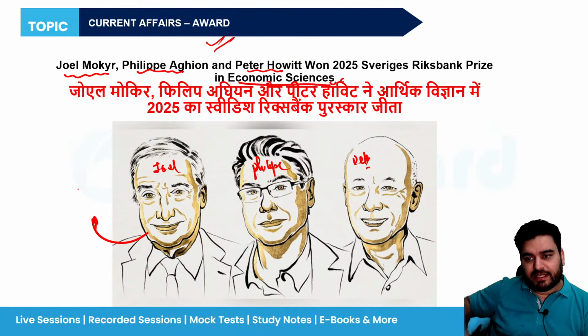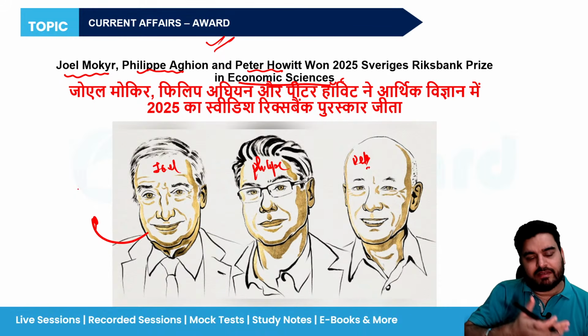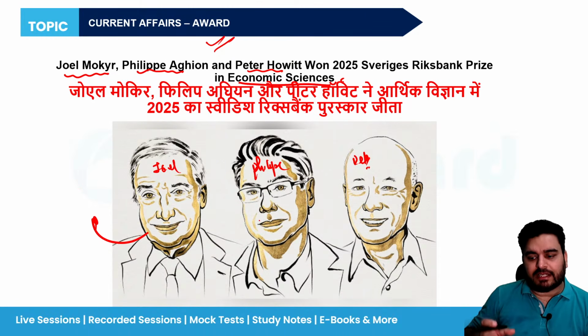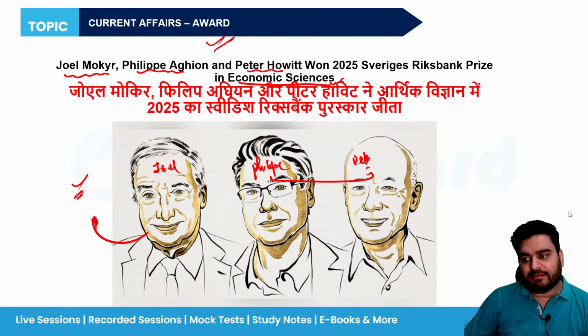Why? Because even the western countries were colonized by the British. So his work shows that culture and attitude are as important as money and labor. For this, he has won the award. Now, Mr. Philippe and Mr. Peter, why have they won the award?